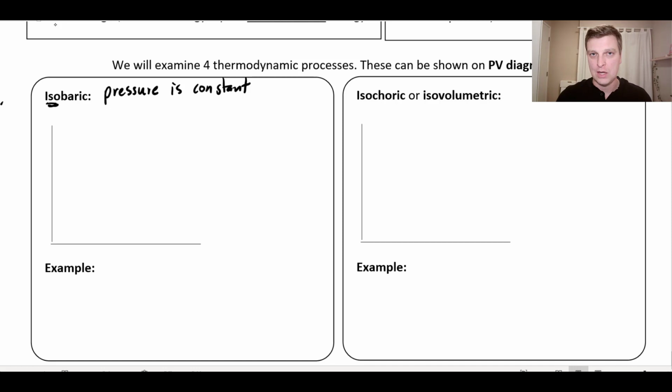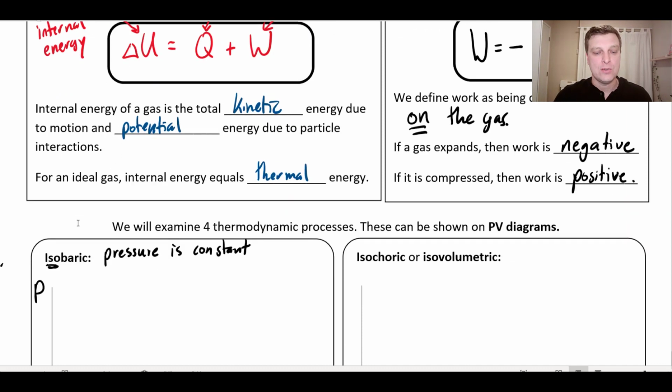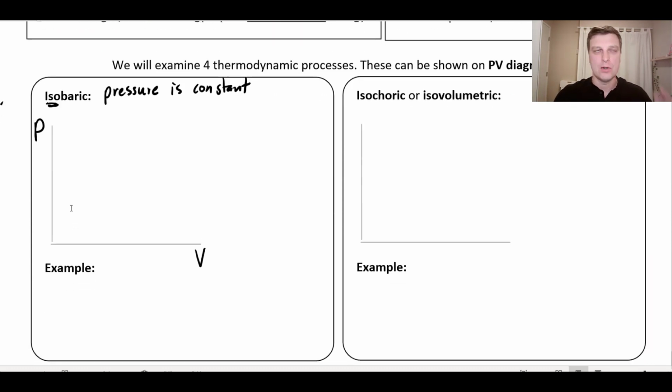Now, I think it's useful to think about, there's 3 things I want to do for each of these processes. One, we're going to graph it. We're going to look at a pressure versus volume graph and think about, okay, what will that look like on a pressure volume graph? The second thing I want to do is think about these 2 equations we looked at, my work equation and my first law of thermodynamics. I want to think about what happens to those equations in these types of processes. And the last one we're going to look at is maybe just a real world example, or just something that we can visualize of what this might actually look like.